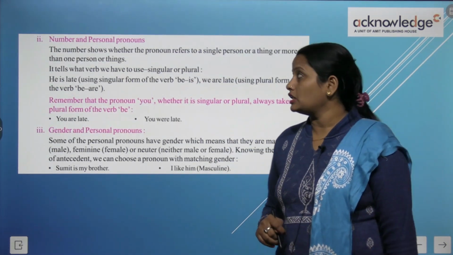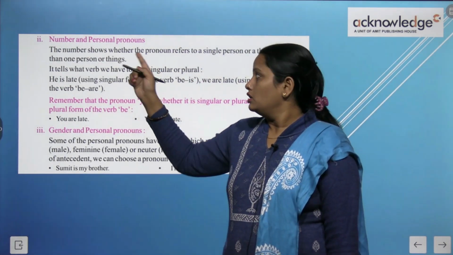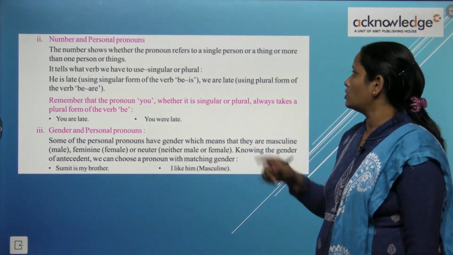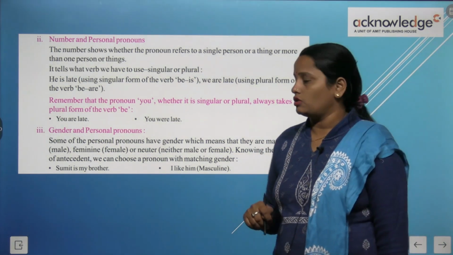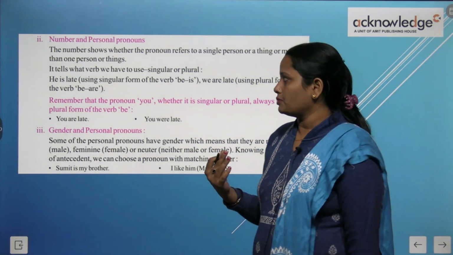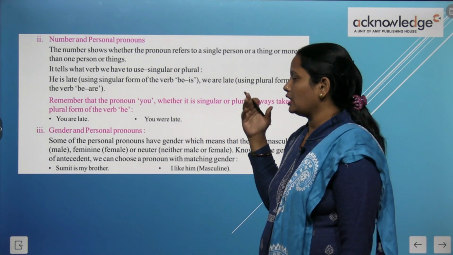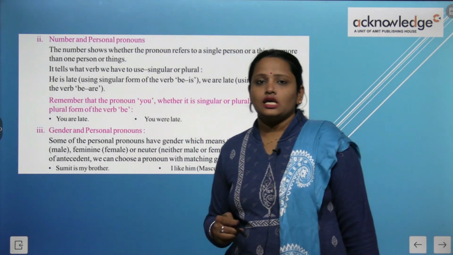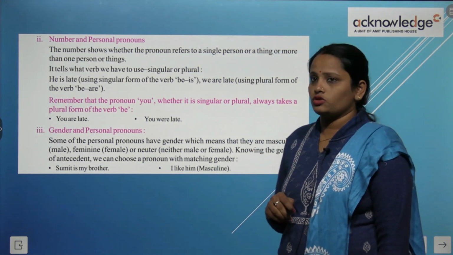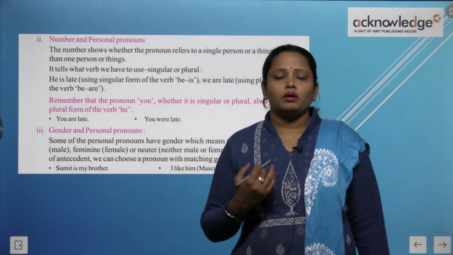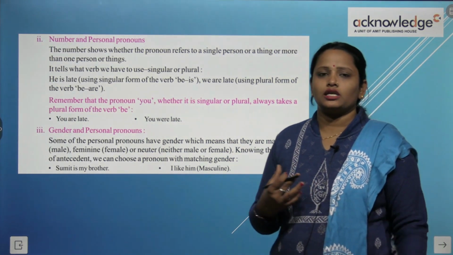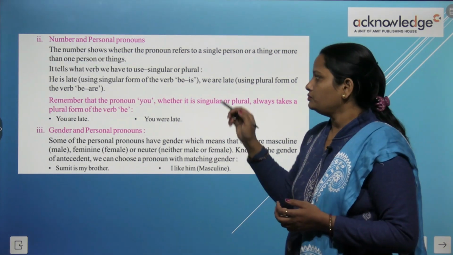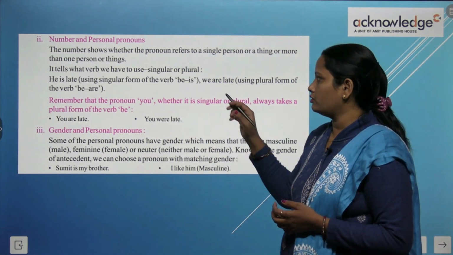Now next is number in personal pronoun. The number shows whether the pronoun refers to a single person or thing, or more than one person or thing. So this combination of number and personal pronoun tells us how many persons are being talked about. It tells what verb we have to use, singular or plural. So number tells which verb to use, a singular verb or a plural verb. He is late, using the singular form of the verb be.